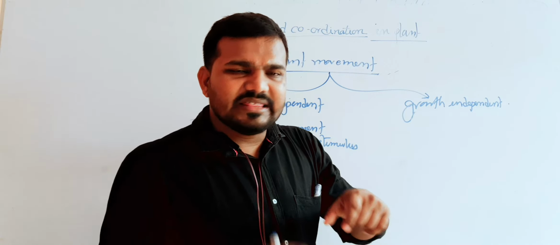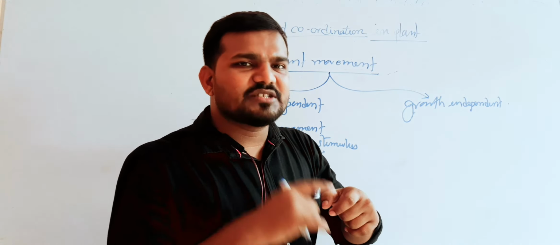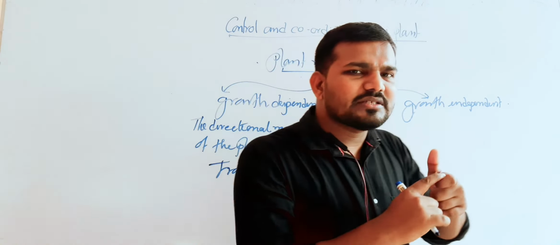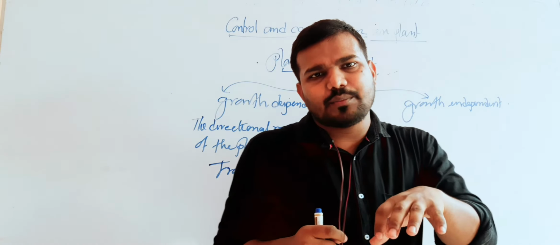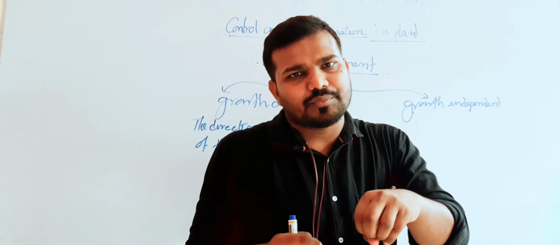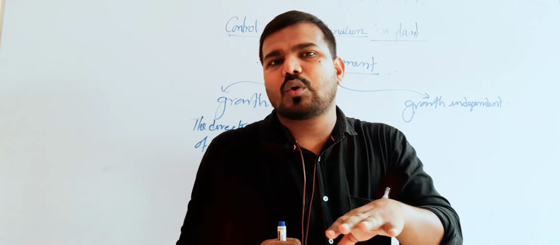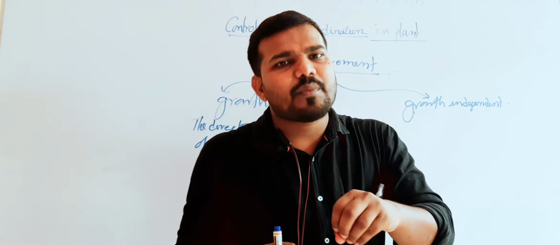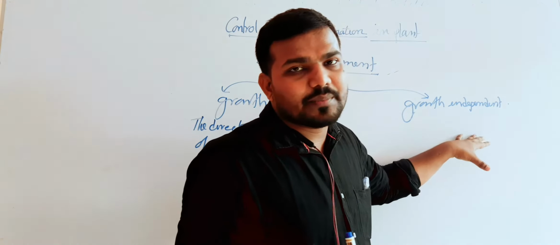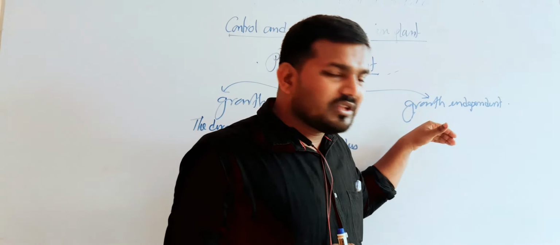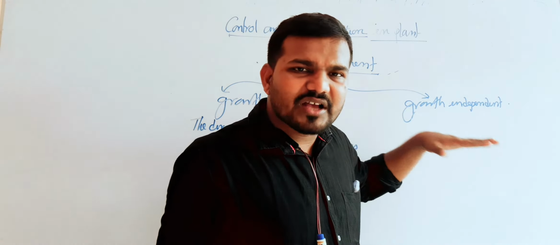In this type of movement, when we touch, we are providing the external stimulus. Without performing cell division, they are going to respond. So there is no growth. This type of movement is known as growth independent movement. So growth independent movements are very fast in nature.